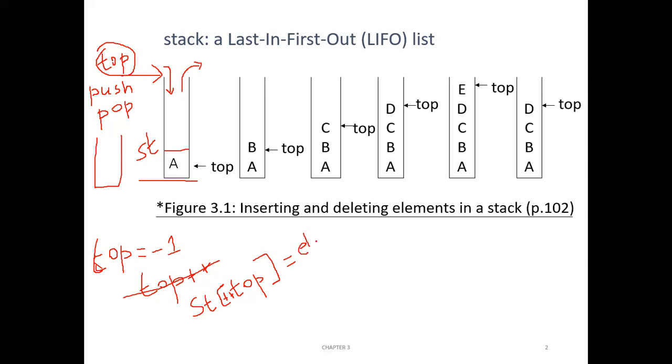It should be a pre-increment. In this case, the element is A. Previously top is -1, ++top will be 0, so in the 0th location this A will be inserted.